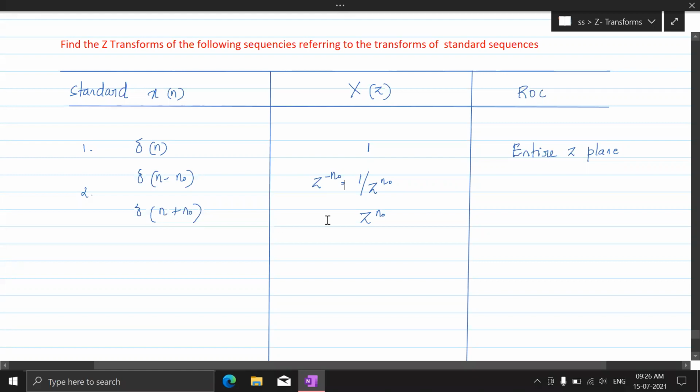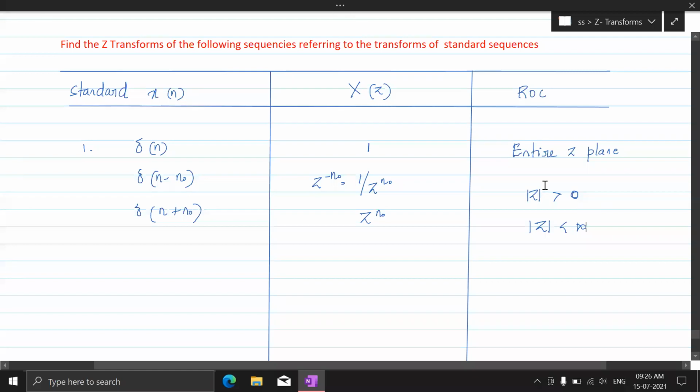If you have delta of n plus n naught, it is z to the power n naught. So this is one set. Here the ROC is z greater than 0, because z is there in the denominator, so except z equal to 0. For the other, it is except z equal to infinity.